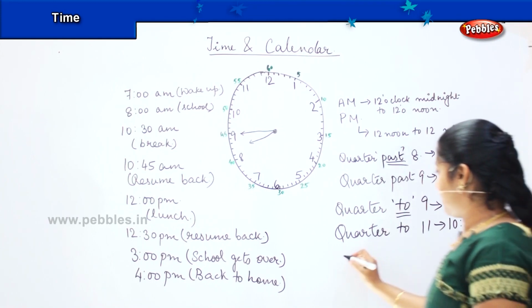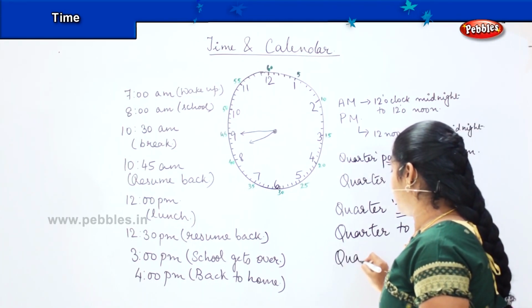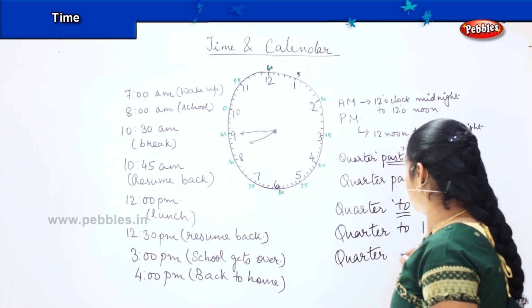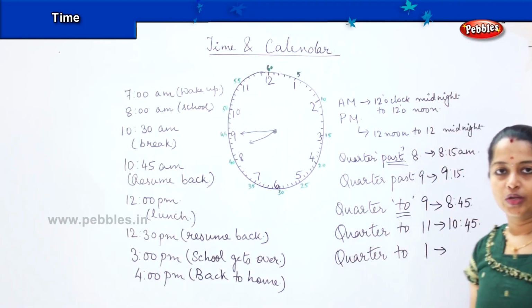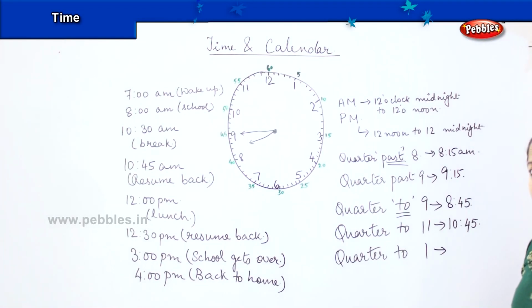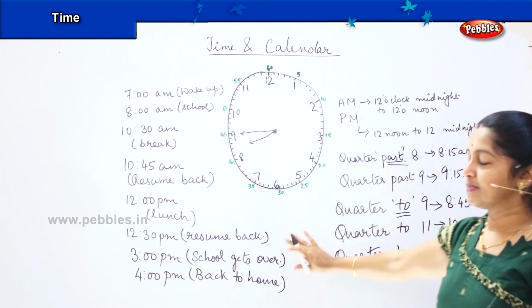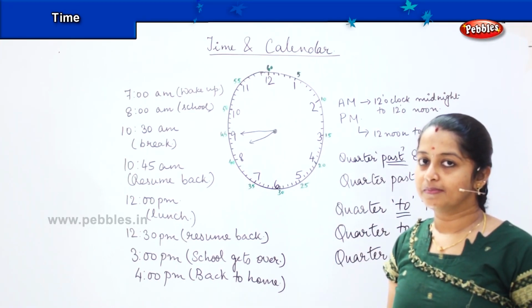Clear? If I say quarter to 1, how will you write? Good. You will write it as 12:45. Okay. So is it clear, children? Are these terms clear? Shall we solve some sums?